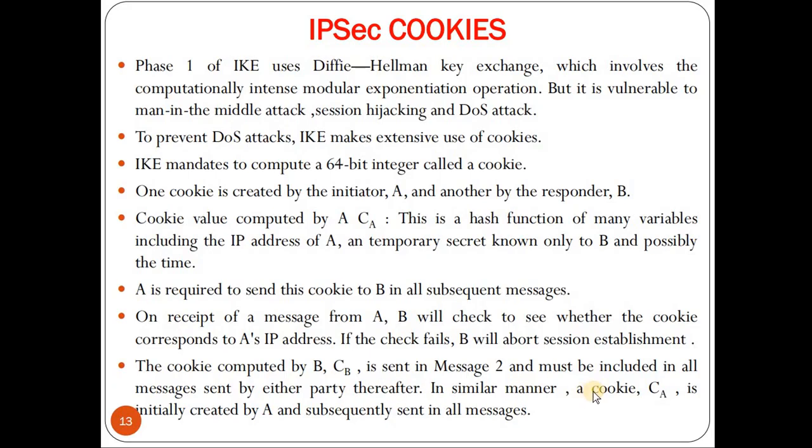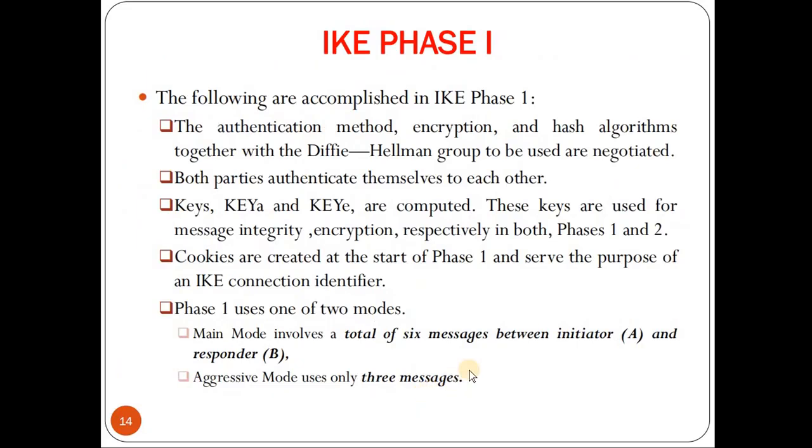In a similar manner, the cookie CA, initially created by A, needs to be sent in all the subsequent messages.